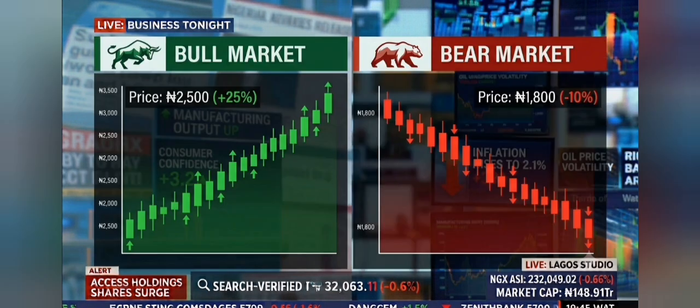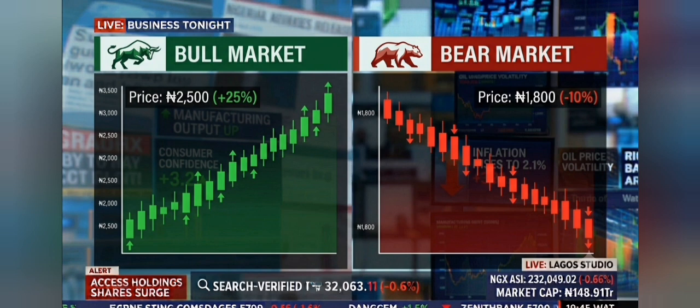You'll hear these two terms constantly in financial media. Bull market. A bull market is when stock prices are rising and investors are optimistic. The economy is growing, confidence is high, and the ASI is climbing. Think 2017 on the NGX when the market surged. Bulls attack by thrusting their horns upward, that's the visual.